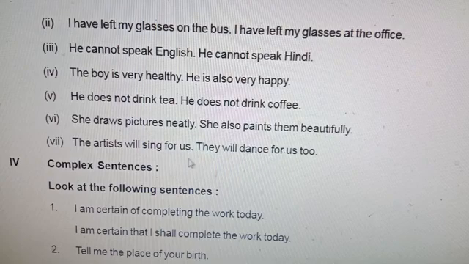These are the activities, the theme of the compound sentences. Today you will be provided some other examples of compound sentences, you have to do them in your notes. Thank you.